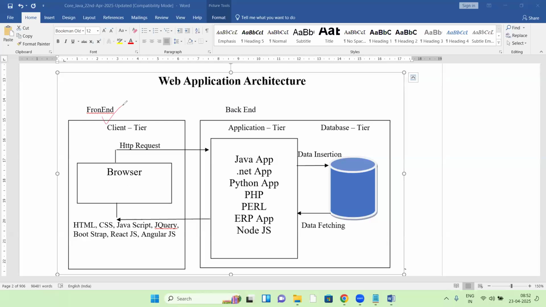Front end developer role means UI developer, user interface developer role. Next, application developer role, and database developer role. In application development, there are three roles: front end developer role, application developer role, and database developer role.